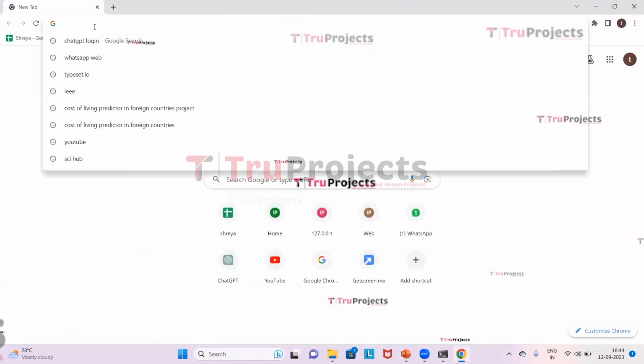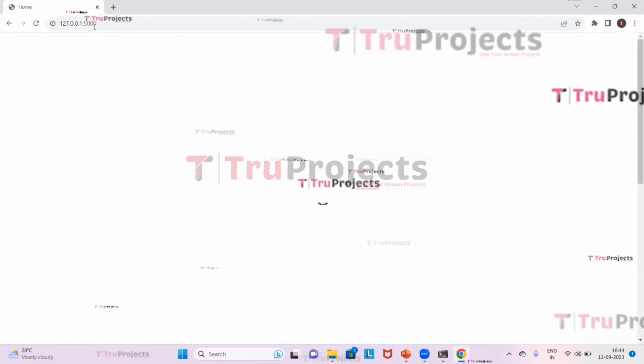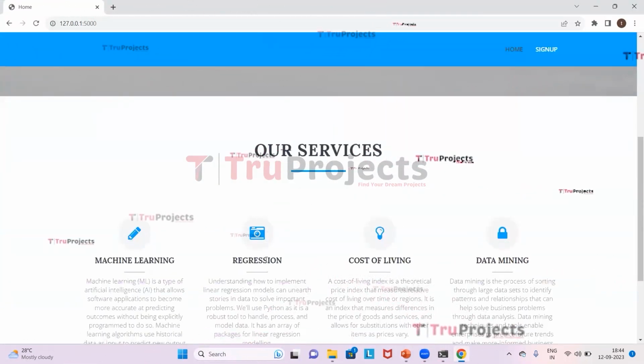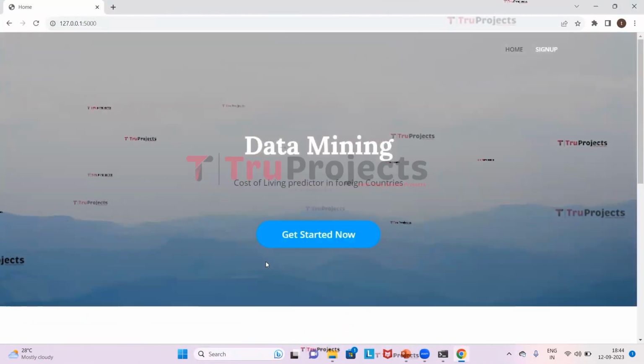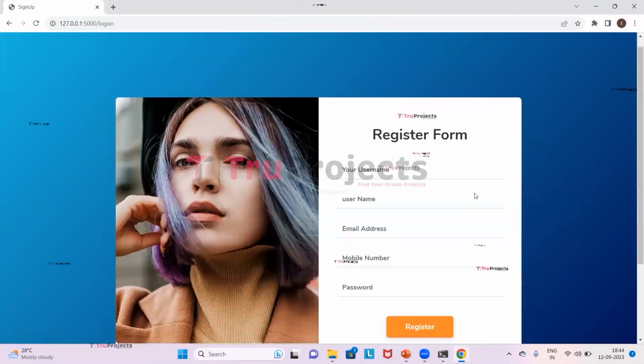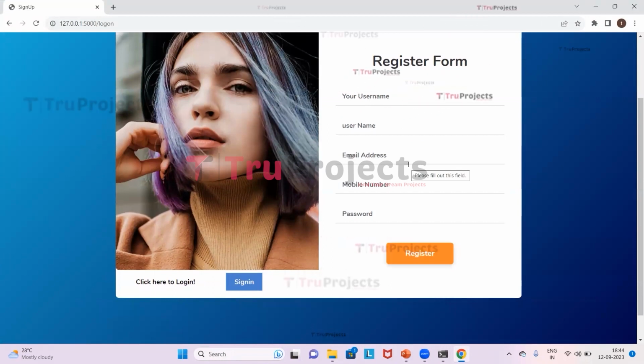So here I need to paste the link and then click on enter. So this has redirected to the web page which is displayed in the browser, and this front end is built using the Flask framework. Now we need to click on sign up. So we need to fill all the registration details if we are registering newly. I have already registered, so I'll directly click on sign in.